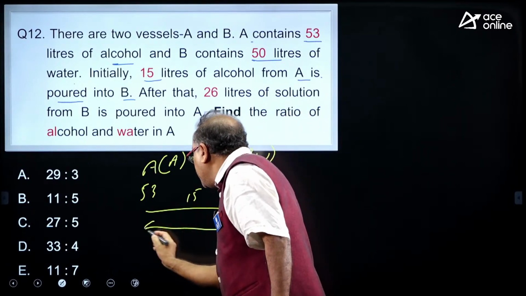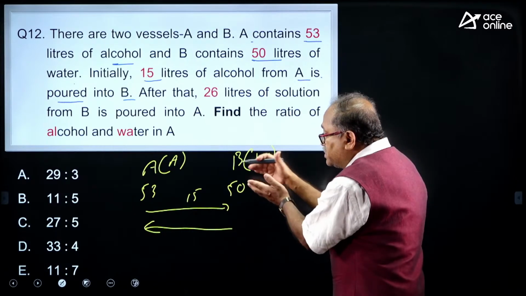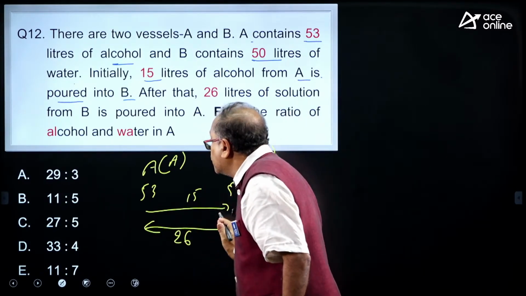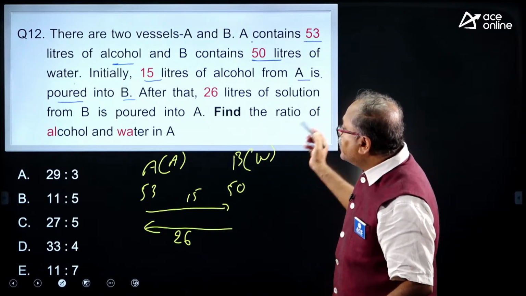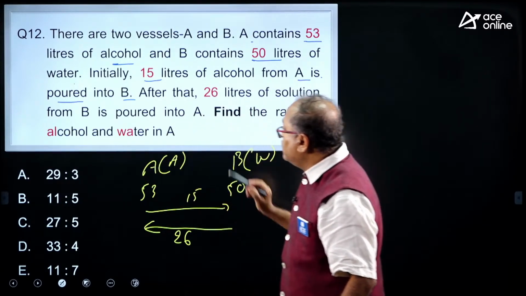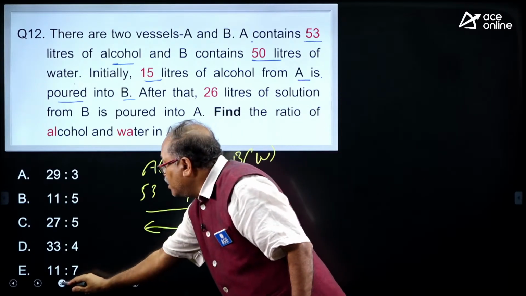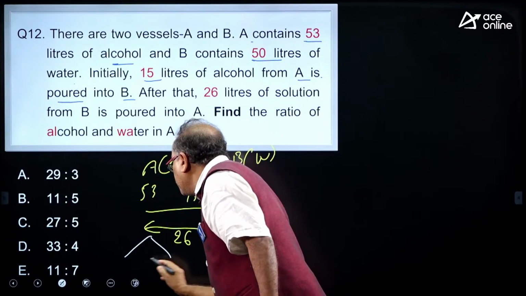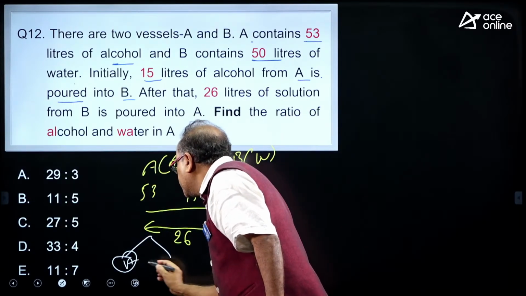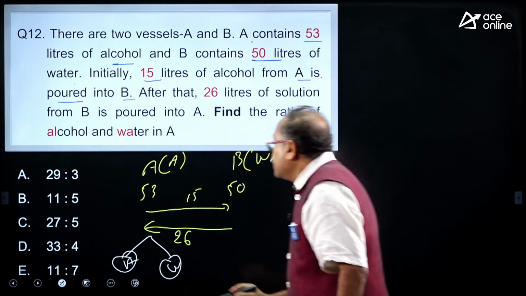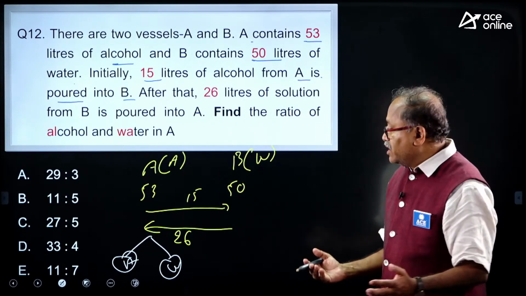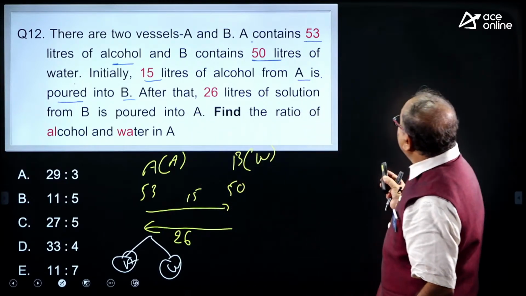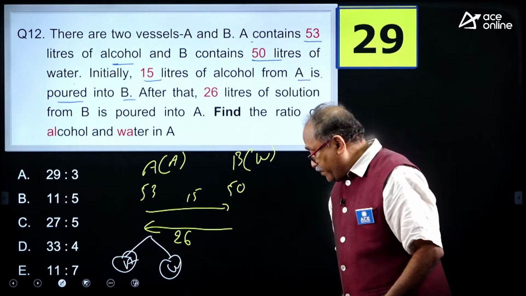From B it has now become a solution, water plus alcohol. Now 26 liters of solution is poured into A. Now find the ratio of alcohol to water in A. In A, how much is alcohol and how much is water? That is what I need to find out. Come on, my dear friends, alcohol to water. Your 30 seconds starts now.